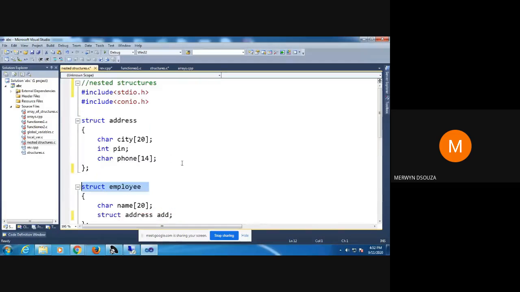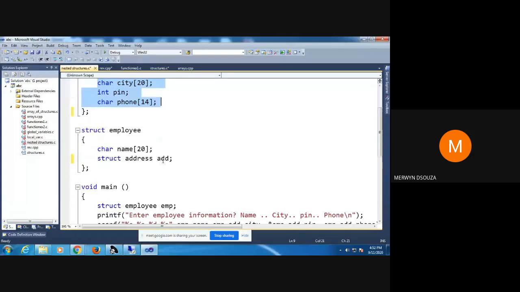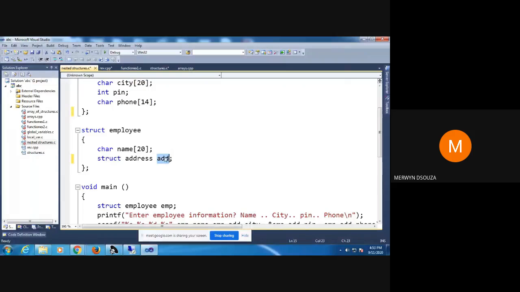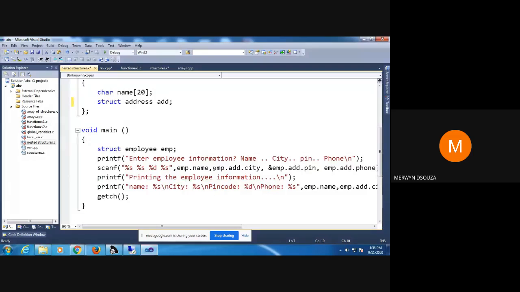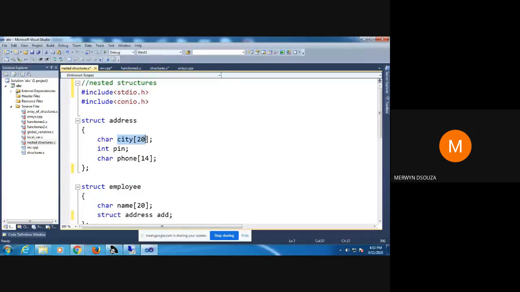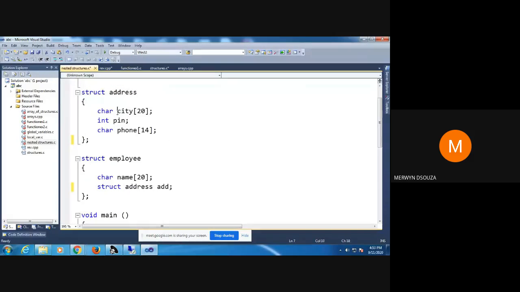So when I want to initialize this structure here, I have to take a variable of this structure, add. Now this add is a variable of this, add dot city. So here you can see emp dot add dot city, to initialize this city.